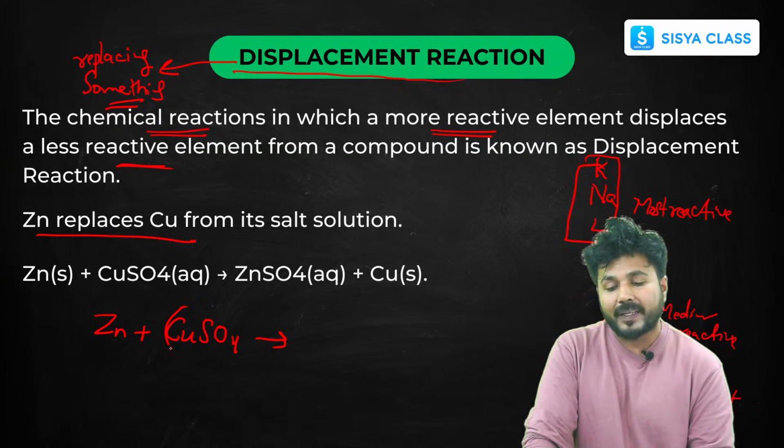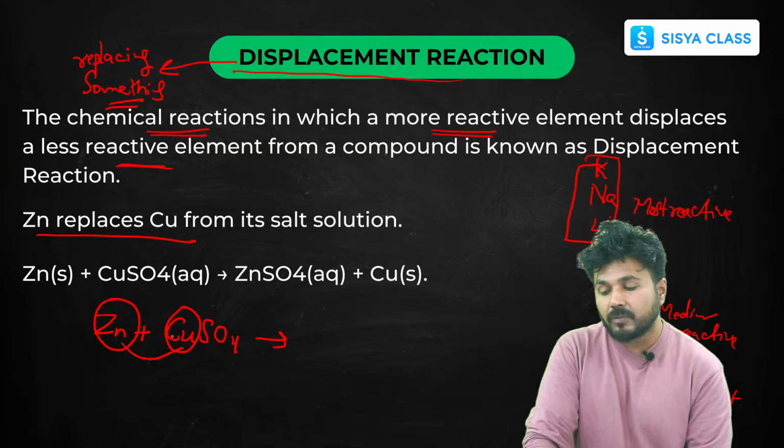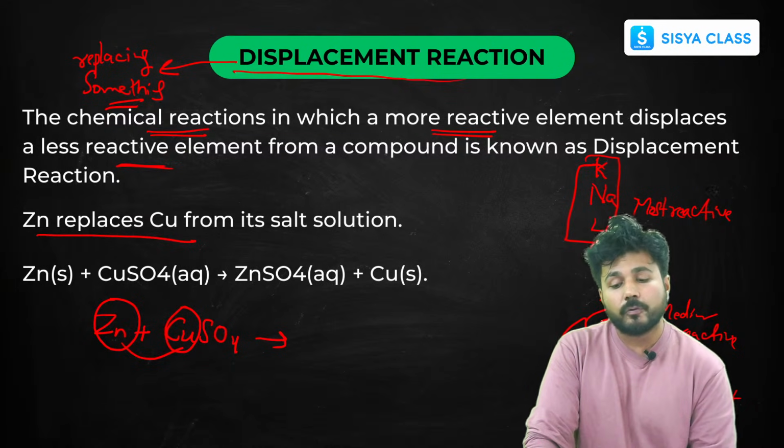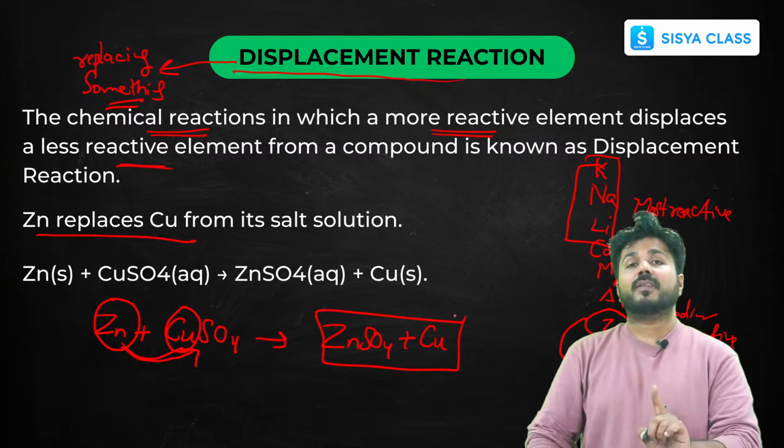Now here are two metals. You just have to concentrate on the metals, zinc and copper. Now which comes above? Zinc comes above copper. So zinc is more reactive. So if zinc is more reactive, it will displace copper from its solution and it will form zinc sulfate. And copper will be deposited on the zinc.